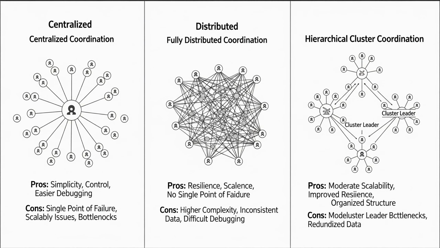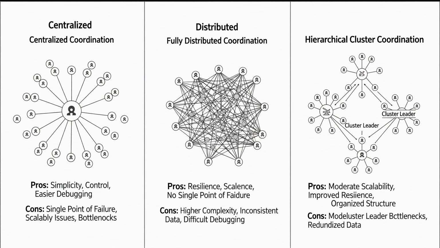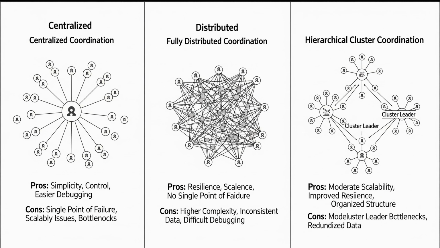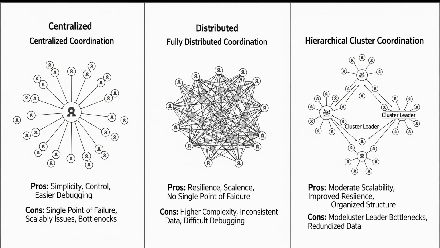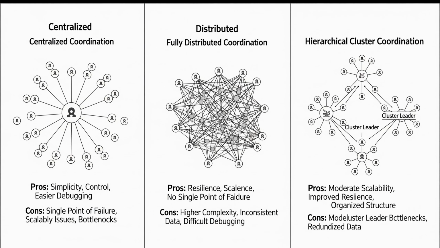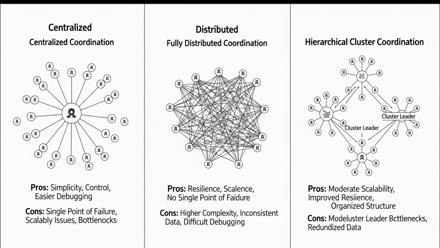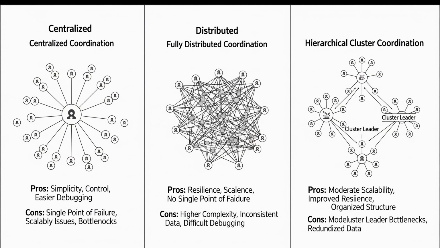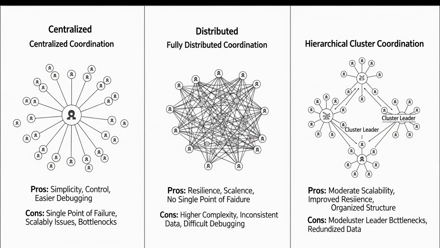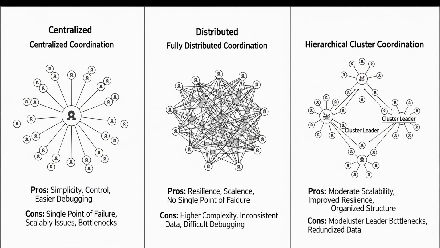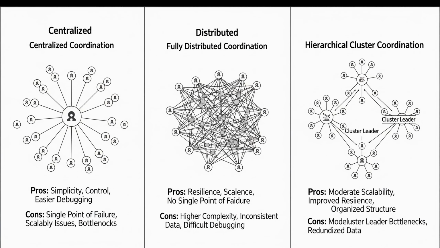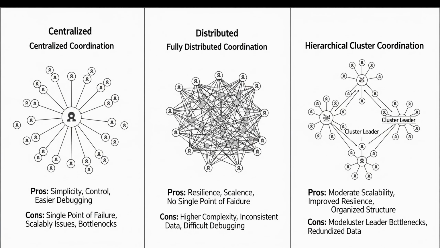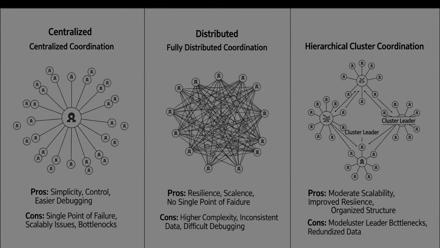Architecturally, MAS can follow several patterns: centralized coordinator, fully distributed, peer-to-peer, hierarchical teams, or hybrid models. Centralized systems are easier to manage but less resilient. Fully distributed ones scale and tolerate failures better, but need more complex coordination protocols. Choosing an architecture depends on latency, reliability, and the complexity of interactions you expect.